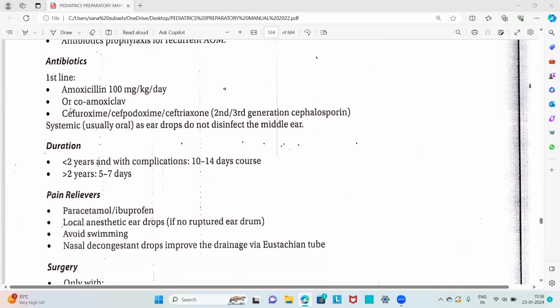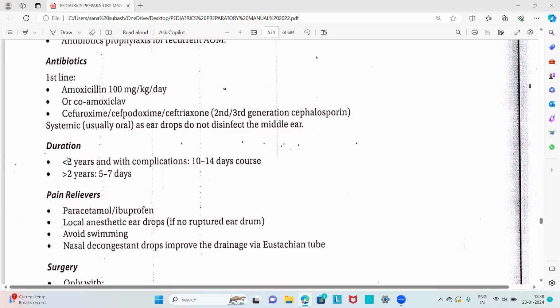Then about the antibiotics, first line is amoxicillin 100 milligram per kilogram per day, or co-amoxiclav, or cefuroxime or cefpodoxime or ceftriaxone, that is second or third generation cephalosporins. These are given systemically, usually orally, as ear drops do not disinfect the middle ear. So usually systemics are used.